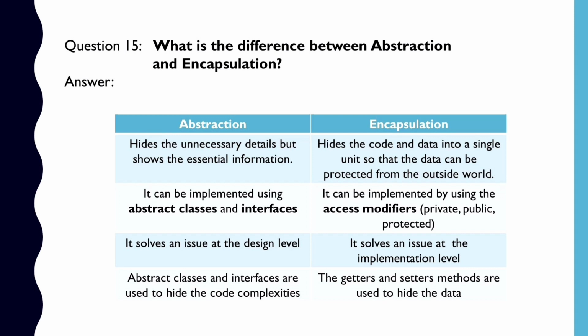Abstraction can solve an issue at the design level, and encapsulation can solve it at the implementation level. Abstract classes and interfaces are used to hide the code complexities, whereas in case of encapsulation, the getters and setters methods are used to hide the data.